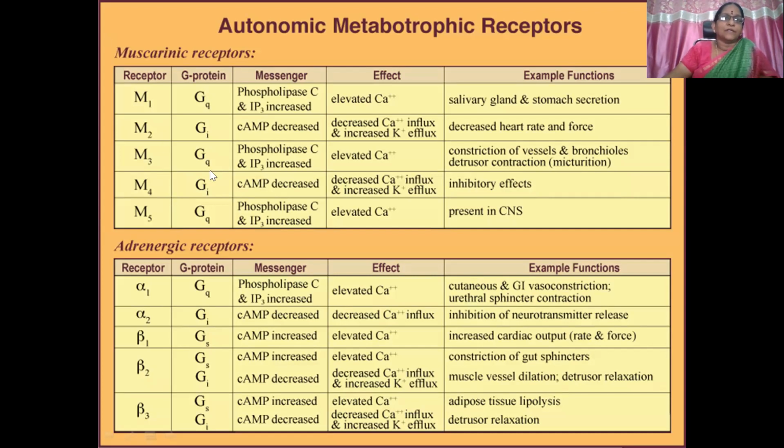All muscarinic receptors are inhibitory, whether it is through GI or GQ. So phospholipase C activity, it is so if it is GQ. And GI means cyclic AMP decrease. Okay. So here elevated calcium and then decreased calcium influx and increased potassium effects. Elevated calcium, this means the system that is involved here, it is here salivary gland and stomach secretion. So same thing, you can see the other things. And here also GQ, GI, GS. The main pathways, phospholipase C and then cyclic AMP increased and decreased activity depending on the system that is involved.